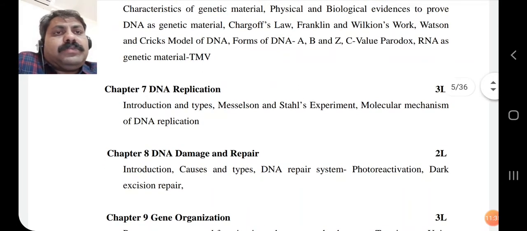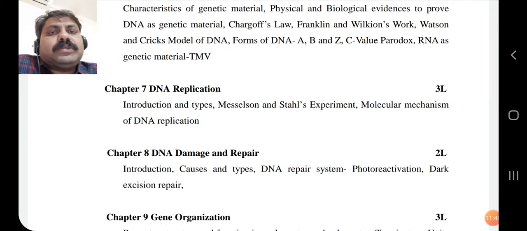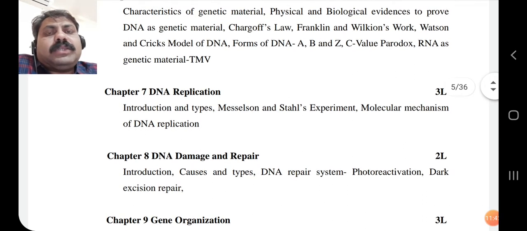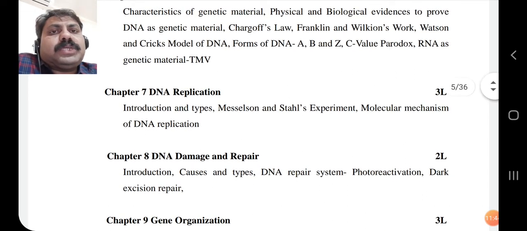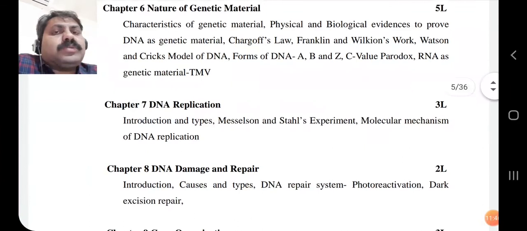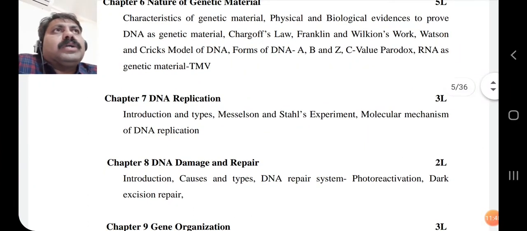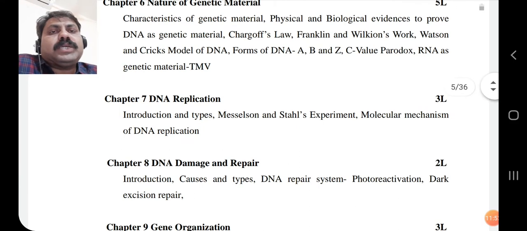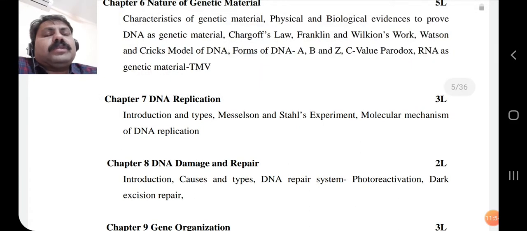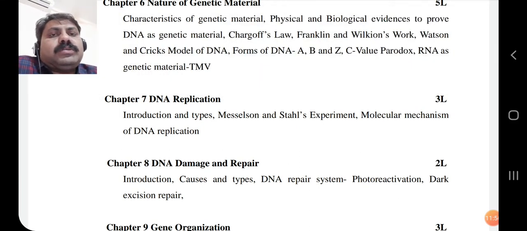Then when we know the DNA structure, we know the process of cell division, that is mitosis and meiosis, through which the cell divides, and all the structural and functional aspects of the cell are divided into two or multiple divisions.